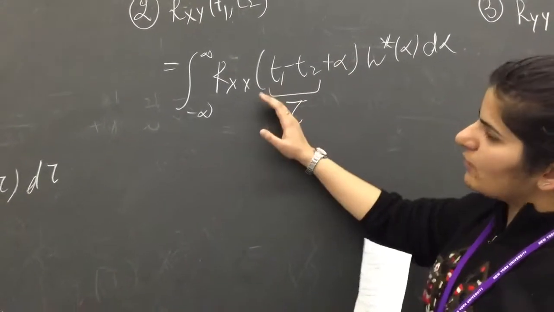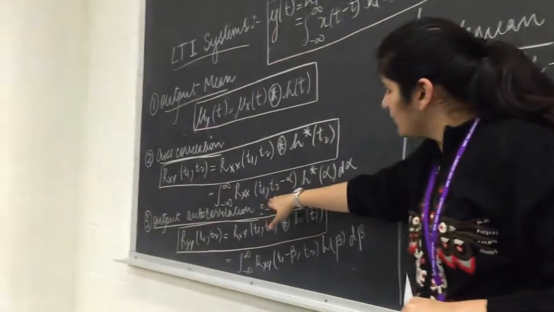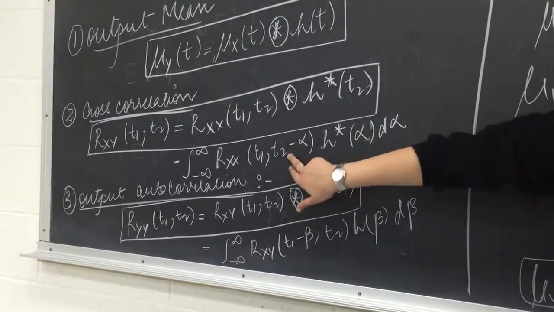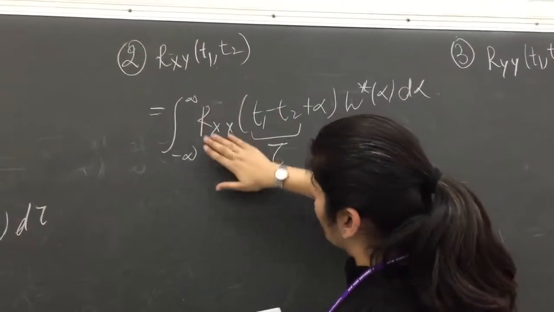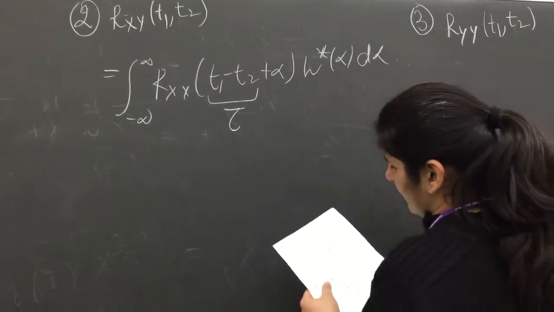Since it is given to be wide sense stationary, we just use t1 minus t2. Again here we get R_xy is the integral from minus infinity to infinity of R_xx(t1 minus t2 plus alpha) h star(alpha) d alpha.